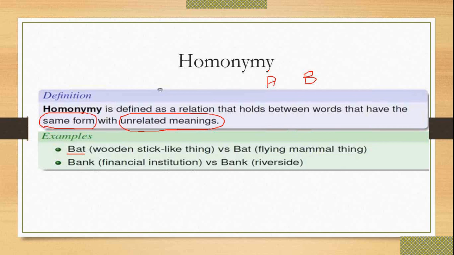Then bank versus bank. One bank is a financial institution, while the other bank is a riverside. They have the same form, meaning they look the same.